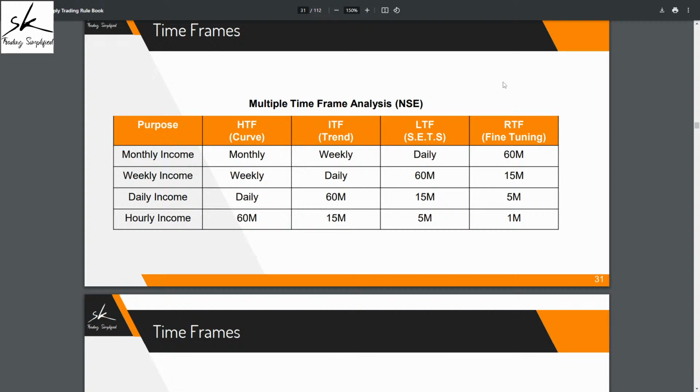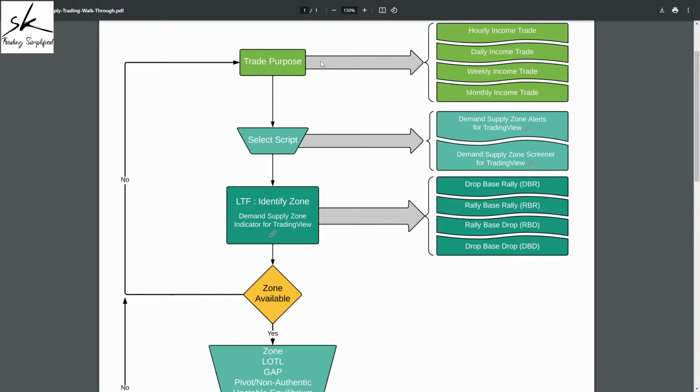So as soon as I'm done with my step number 1, now I have the clarity on what time frames I'll be using, in this case monthly, weekly, daily, and 60. Plus I also know what analysis I'll be doing on each and every time frame. Now the next, so my challenge number 1 is taken care of.